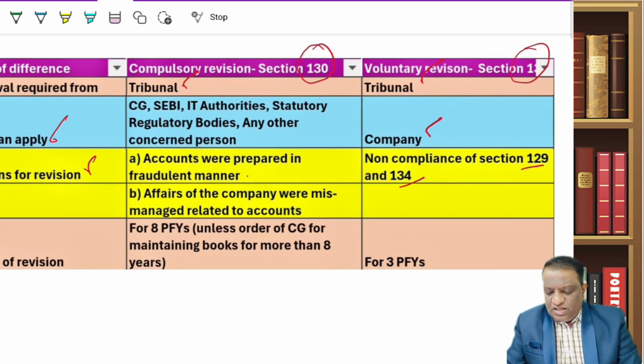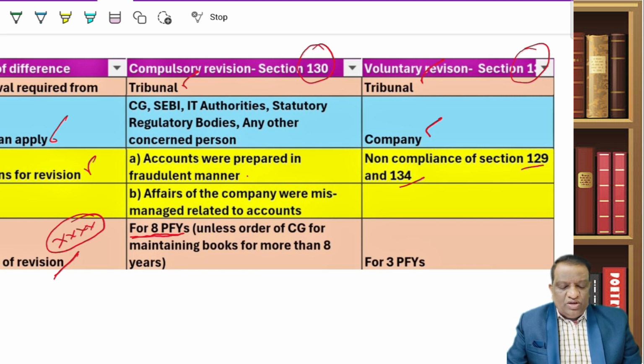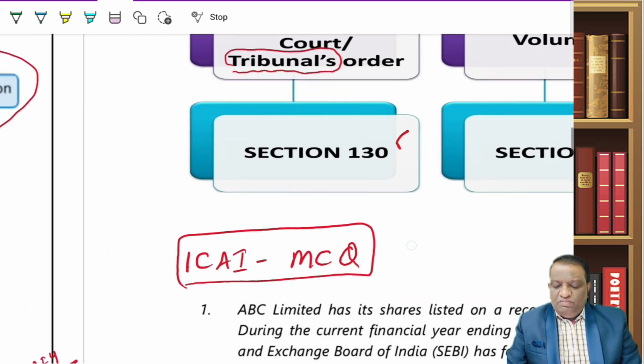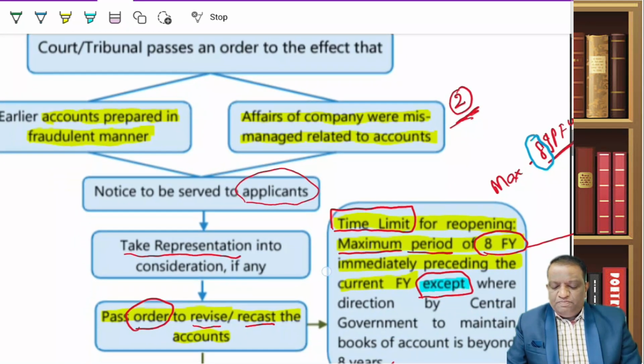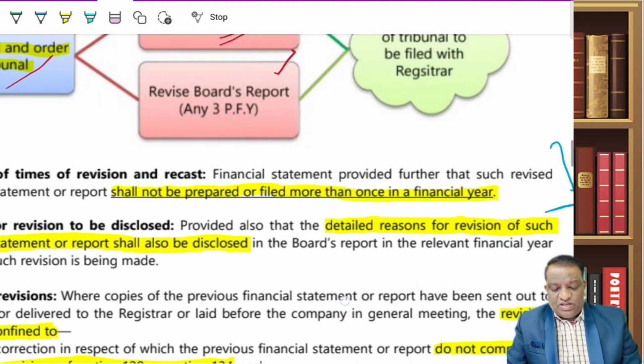And then another biggest point, which is important from your examination point of view, kindly make a note of it. What is the period for which they can ask you to revise the accounts? Under compulsory revision, they can order you to revise as many as 8 preceding financial years. But when it comes to voluntary revision, you can submit that request only for 3 preceding financial years. So this is the summary between the compulsory revision of accounts and the voluntary revision of accounts.